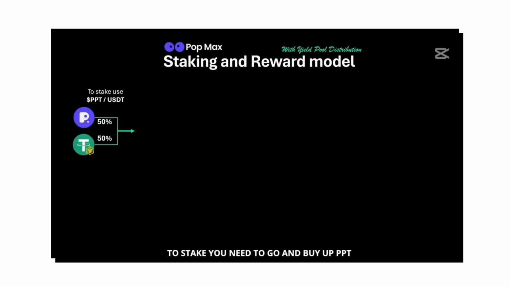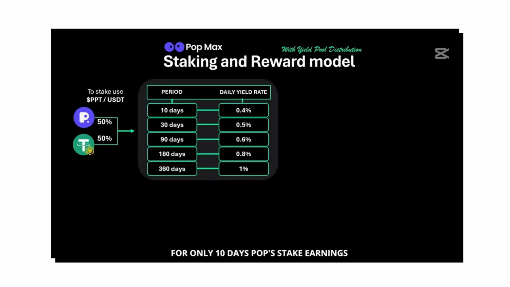To stake, you need to go and buy up PPT and then match it with an equal amount of USDT, minimum $50 PPT plus $50 USDT. Actually, with the latest update, there is now an option allowing users to stake 100% USDT, BEP20. For example, if you choose staking for only 10 days, Pop's stake earnings will give you 0.4% every day. If you do 30 days, it's 0.5% every day, 90 days it's 0.6%, 180 days 0.8%, and if you choose a 360-day staking period, you will be able to earn 1% a day.